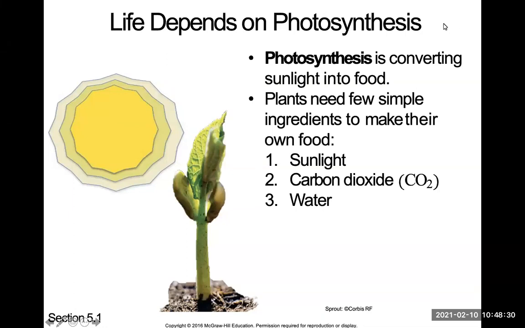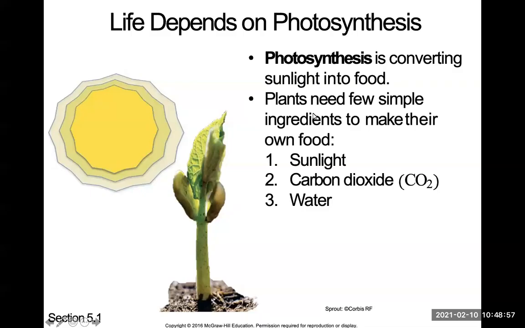Photosynthesis is converting sunlight into food. So plants take sunlight and use that as energy, and we're going to look at the process in detail today, and they convert it into food. Some other organisms, like some protista, amoeba, euglena, can also do photosynthesis. So it's not only plants; some of the other organisms can do photosynthesis as well.